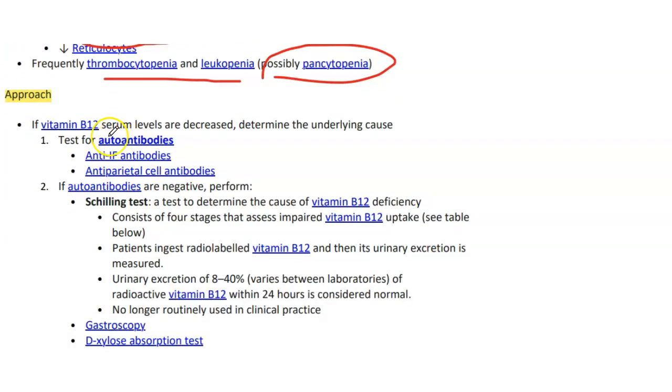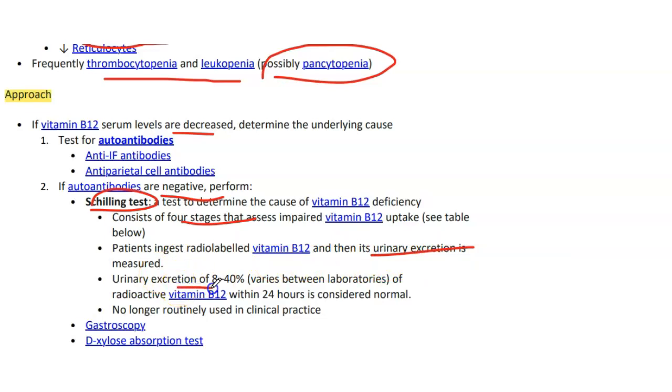If B12 serum levels are decreased, determine the underlying cause. Test for autoantibodies: anti-intrinsic factor antibody, anti-parietal cell antibody. If autoantibodies are negative, perform the Schilling test. It's used to determine the cause of B12 deficiency and consists of 4 stages that assess impaired B12 uptake. The patient ingests radiolabeled vitamin B12 and then its urinary excretion is measured.